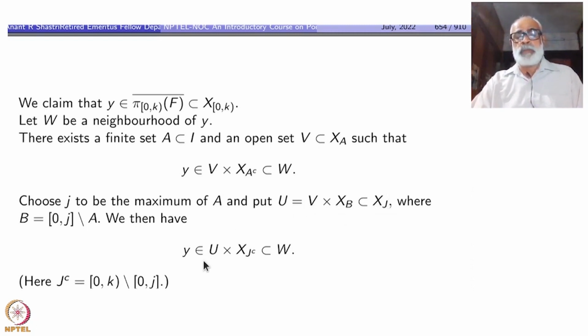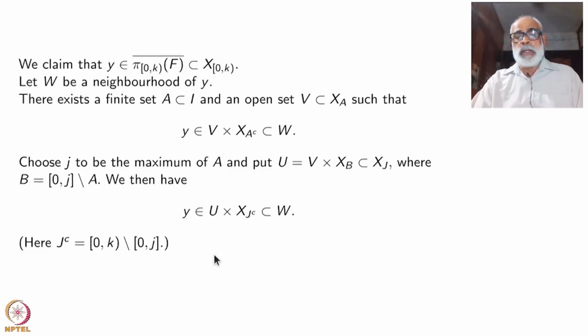Then we automatically get y belonging to U cross the J complement part, which is only 0k minus 0j. The 0j part will be coming from U. Other things here are full spaces, the Xj's. Okay, so this is anyway a subspace of that one, so this will also be contained inside W.